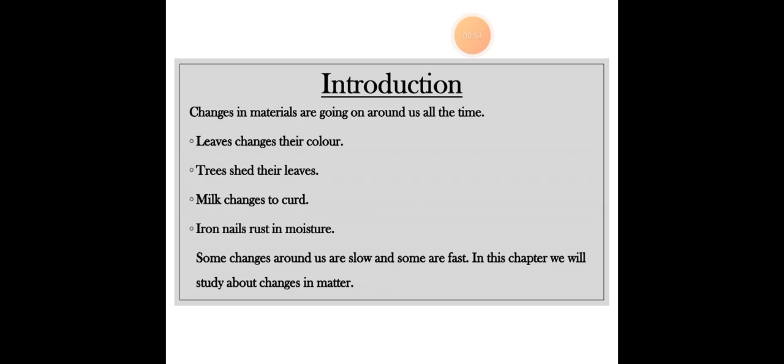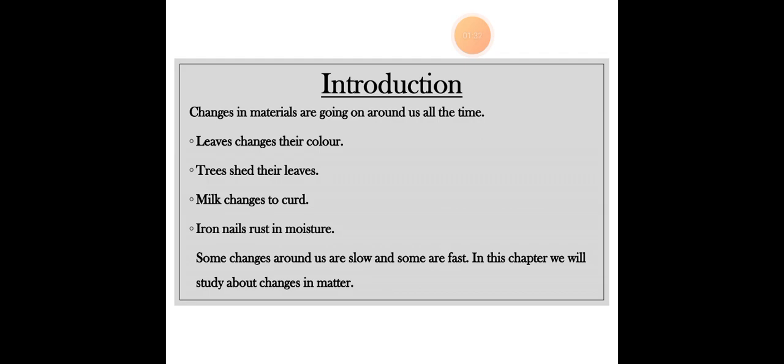Leaves change their color. It's not like a leaf always remains green, or always remains orange, or always remains brown. They change the color to a reddish tone, sometimes brownish, sometimes greenish. They keep changing their color on the basis of seasons or the weather. And trees shed their leaves. Then milk changes to curd, like milk changes into yogurt, and there are different fermentation processes that make the milk change its form into curd.